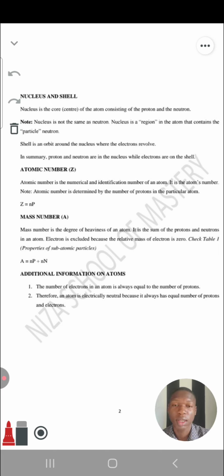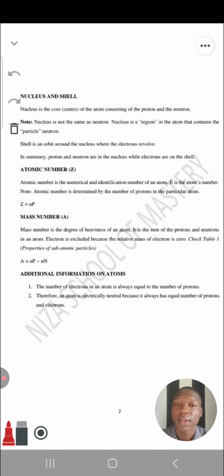It is the identification number of an atom. So I can just say atom number 10, and we will know you're talking about neon, without even mentioning the name. I can say atomic number 1, and I'll know you're talking about hydrogen. It is the atom's number. That's how we identify the atom. Is that okay? Good.